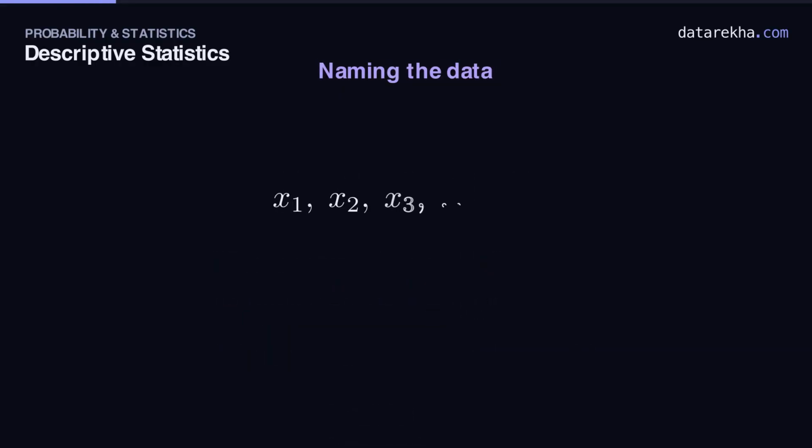First, a little vocabulary that makes every formula readable. Each number is an observation, the whole collection a data set. We label the observations x1, x2, and so on up to xn. Here n is just the count. For our 5 marks, n is 5. And the observations read: x1 is 2, x2 is 4, right through to x5 is 9.